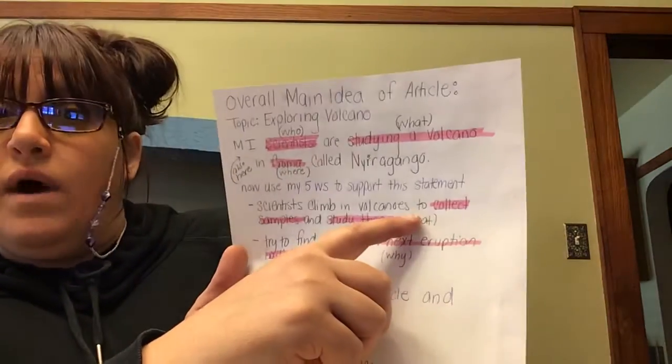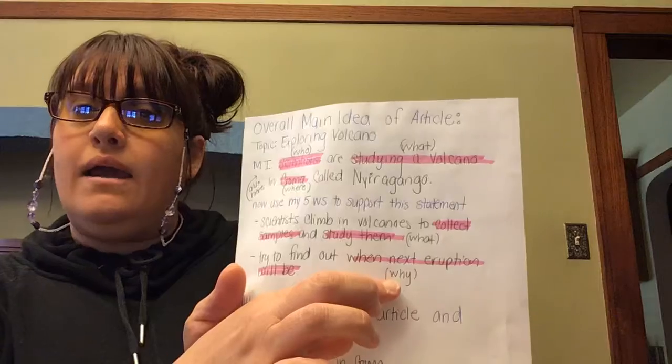So if I'm saying this article is about scientists studying a volcano in Goma called Nyiragongo, then I would use some of that other information saying that these scientists climb into volcanoes to collect samples and study them. So that's the what they do. And then they try to find out when the next eruption will be. So that's the why.